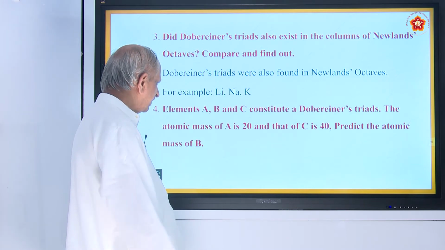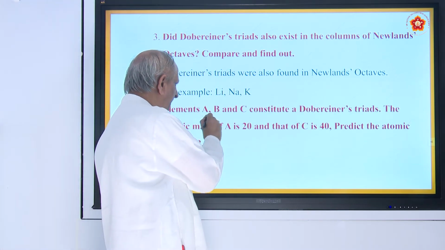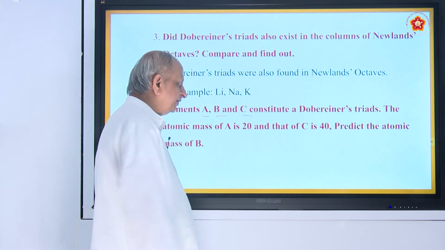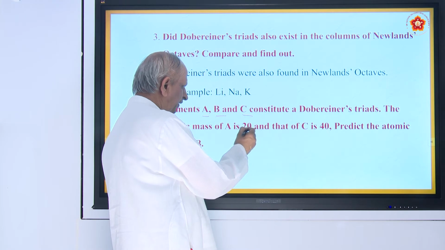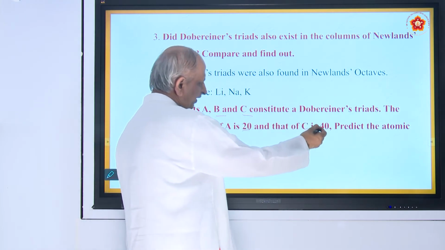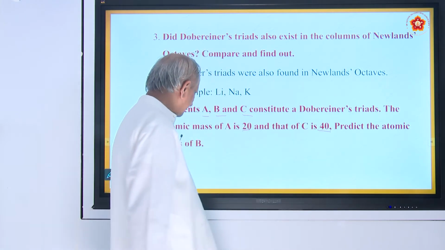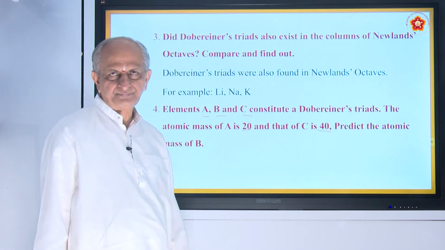Next question, there are 3 elements, namely A, B and C. The atomic mass of A is 20, that of C is 40. What is the atomic mass of B?